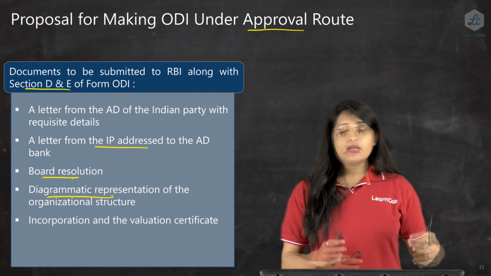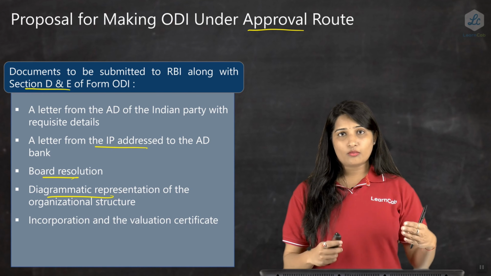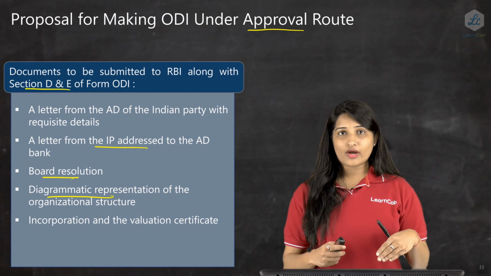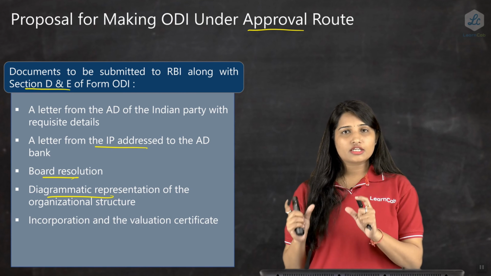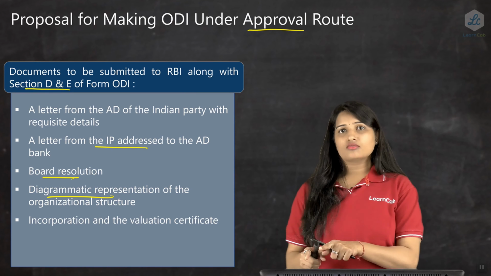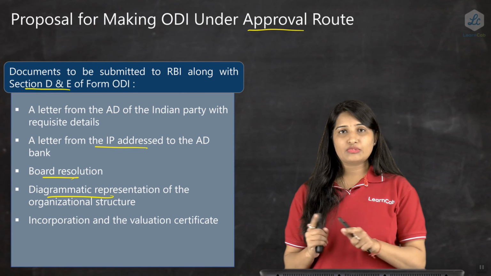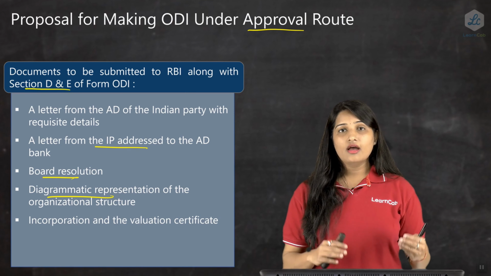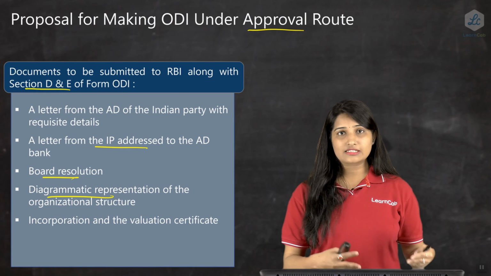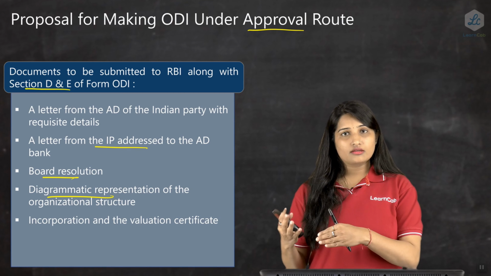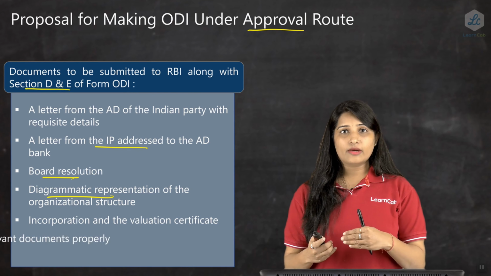With all these documents, one more document is required, which is called the valuation certificate of the organization. Only a chartered accountant and a CPA can do the valuation, and once the valuation is done, along with the other documents in the list prescribed here, it has to be submitted to the authorized dealer bank.